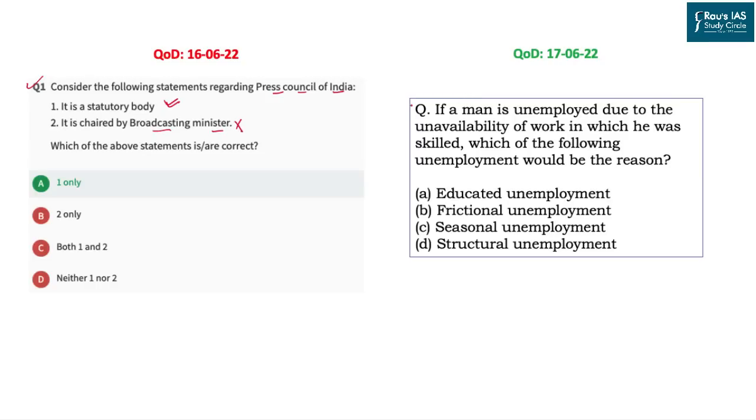The question for today is: if a man is unemployed due to unavailability of work in which he was skilled. So please understand this carefully. There was a person who was skilled in a particular work, but when he went to the market to get employment, his skill level was not matching with the skill level in the market. Which of the following unemployment would be the basic reason? Your options are educated unemployment, frictional unemployment, seasonal unemployment, or structural unemployment. So identify the correct answer and do comment in the comment box.